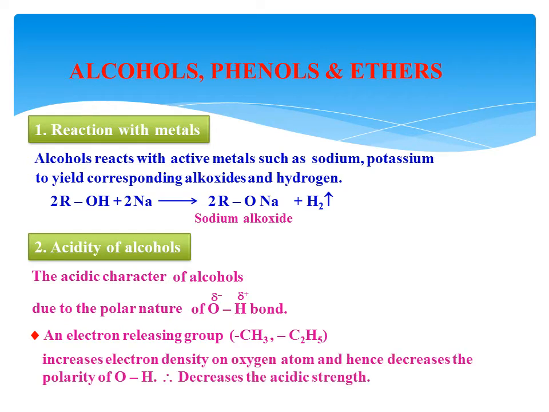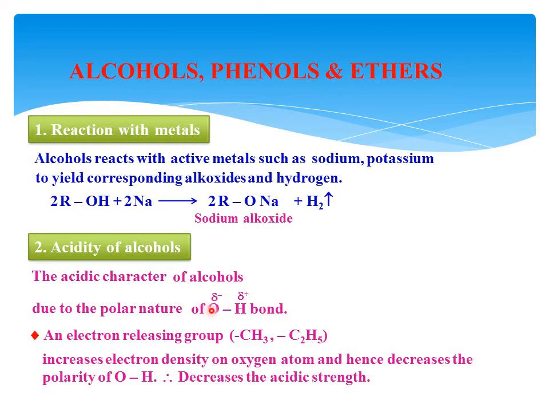Then consider electron releasing groups, for example the methyl group and ethyl group, attached to the OH group. How will it affect? These electron releasing groups release electrons towards the oxygen atom. Therefore, the electron density on the oxygen atom increases.